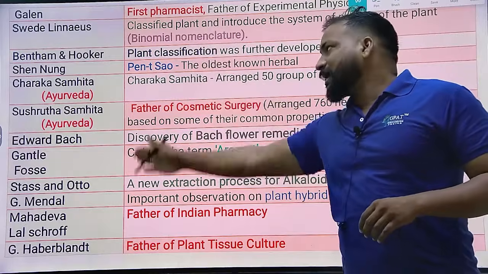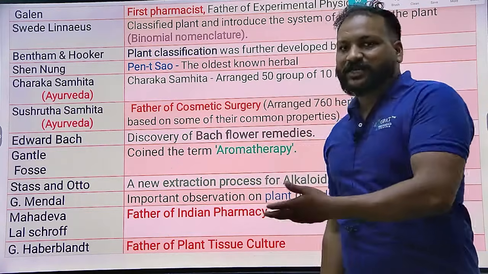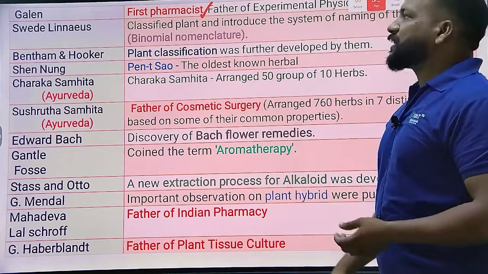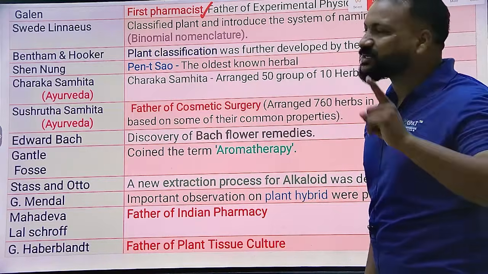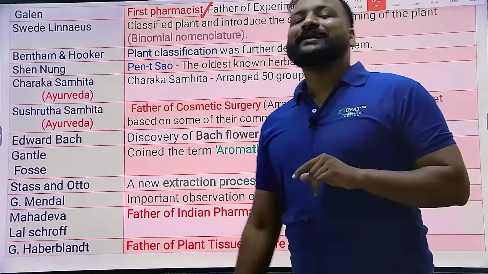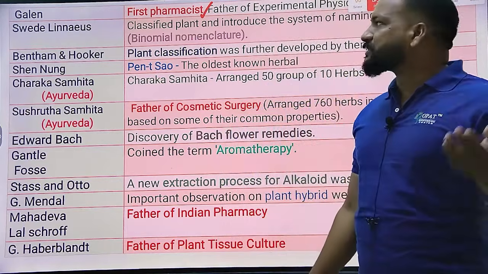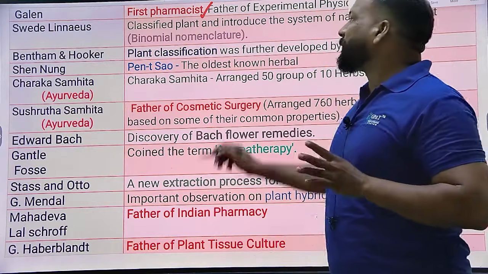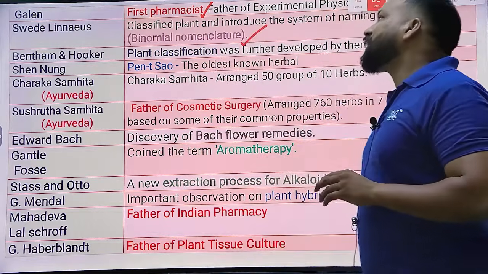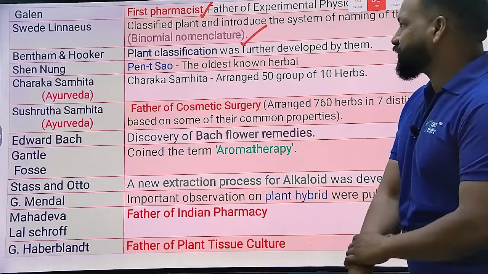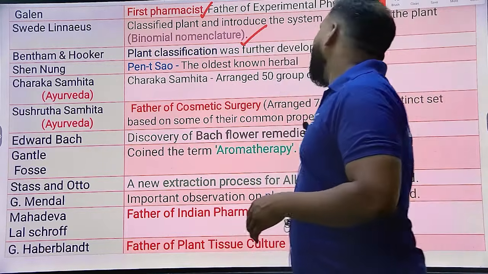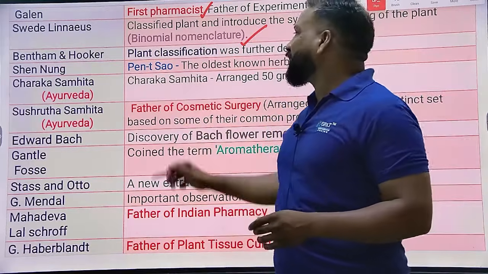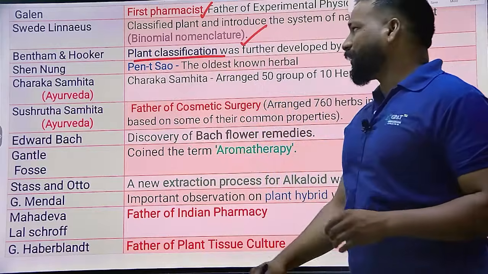There are some important personalities apart from Charaka and Sushruta. Galen is known to be the first pharmacist. Do remember who the first pharmacist is: Galen. Swedish Linnaeus, we know very well from the 12th standard, is the person who introduced the binomial nomenclature. And after Linnaeus, Bentham and Hooker did the plant classification.